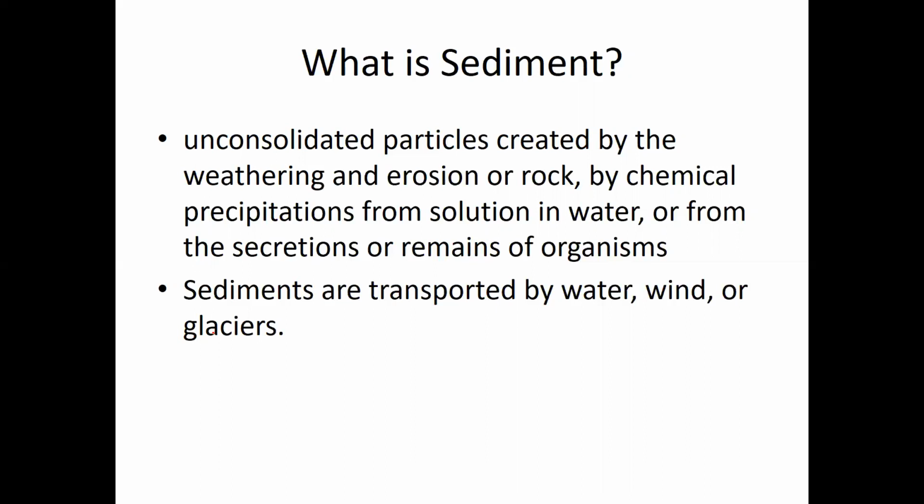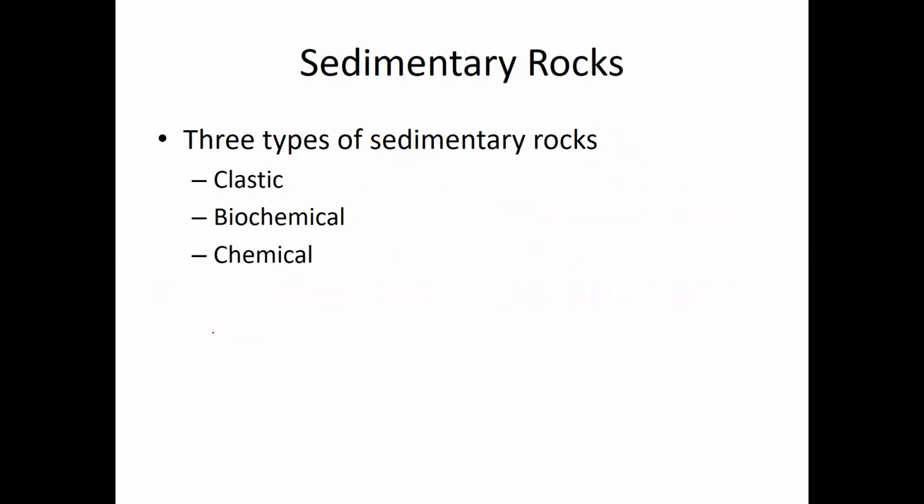So sediment can be particles of pre-existing rock, like sand or mud. It can be minerals dissolved in water, like the ocean, right? The ocean's salty. Why? Because there's minerals dissolved in the water. That's considered sediment. Or it could be the remains or secretions of organisms, for example, the shells of organisms or plant remains. These three types of sediments are transported by water, wind, and glaciers. That's how they get moved across Earth's surface.